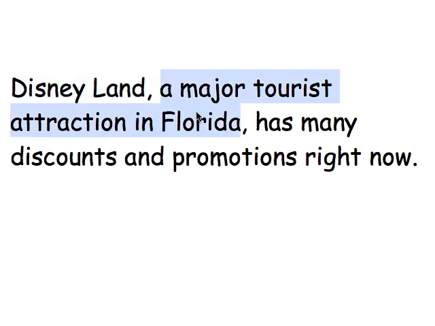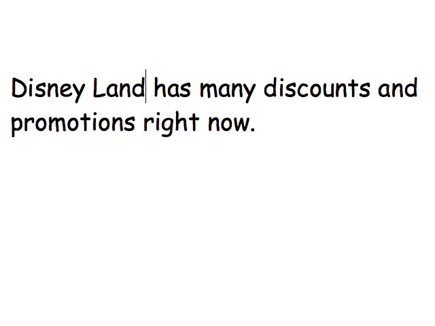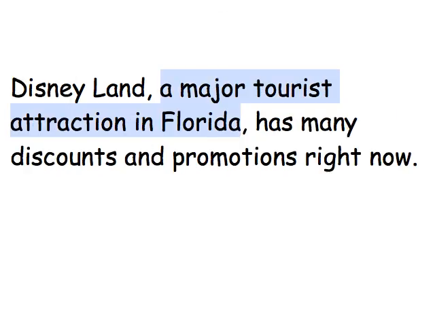All of this information between the two commas could be scooped out and tossed away. We could simply say Disneyland has many discounts and promotions right now. However, I want to tell you that it's a major tourist attraction in Florida. Since I want it there, but don't have to have it there, I put commas before and after.